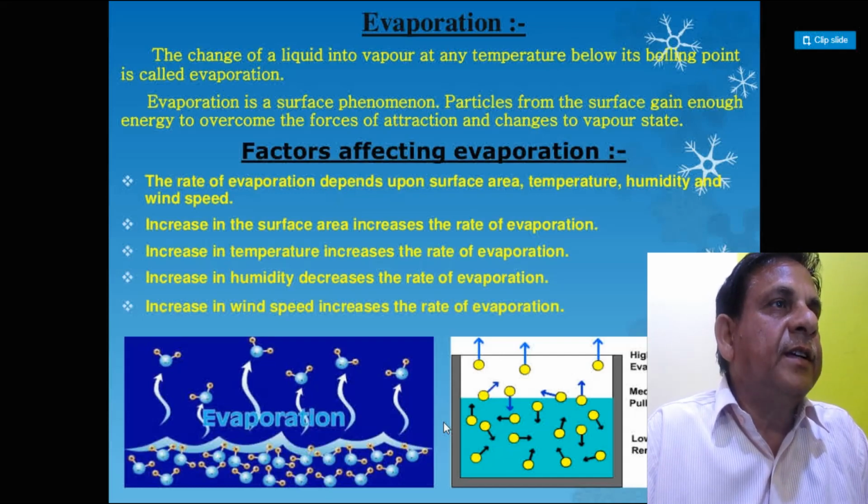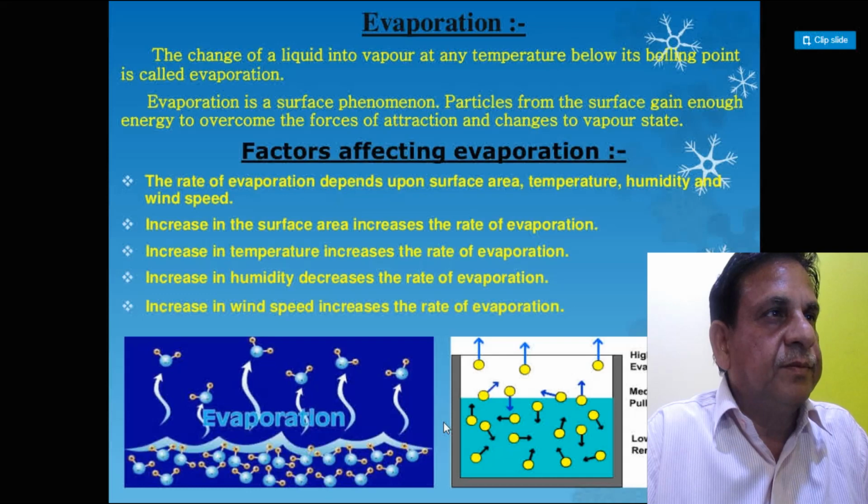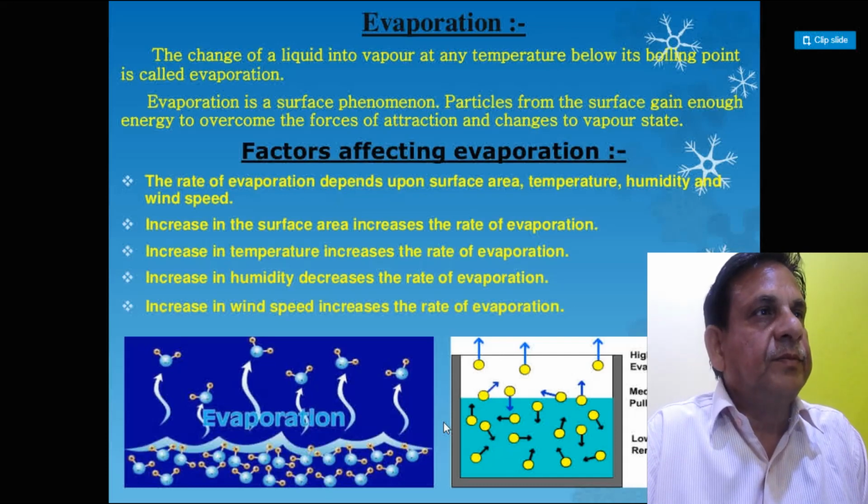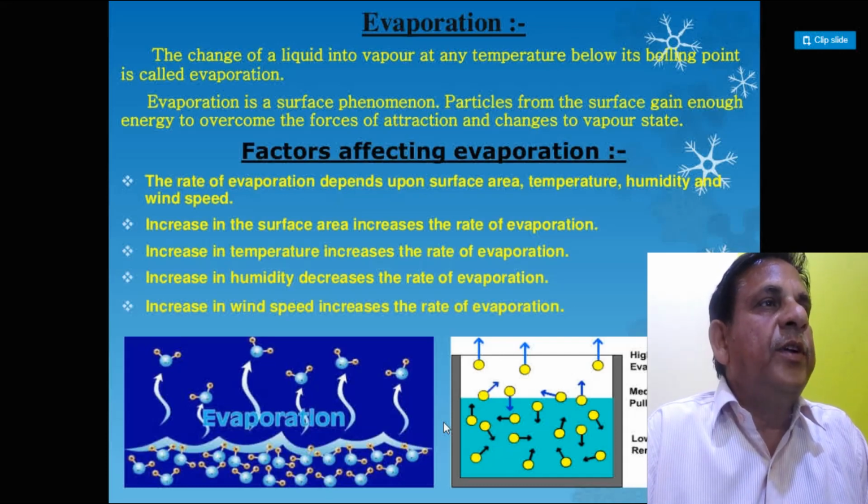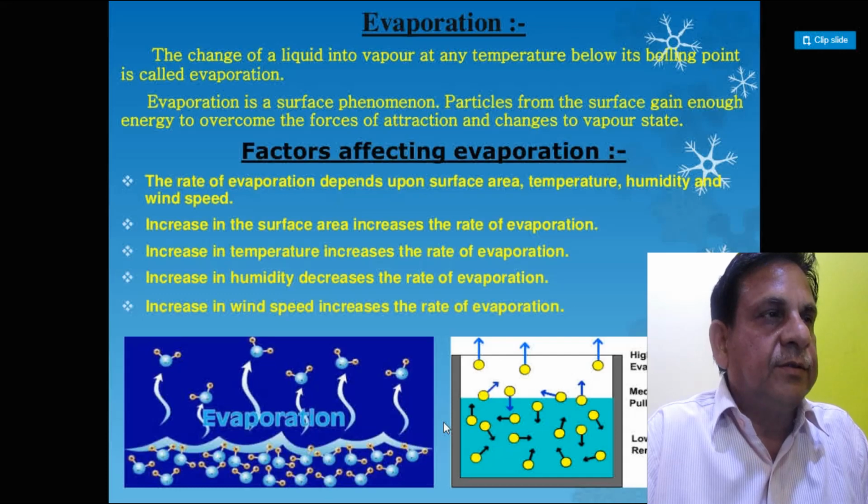An increase in temperature increases the rate of evaporation. Increase the humidity, decrease the rate of evaporation.